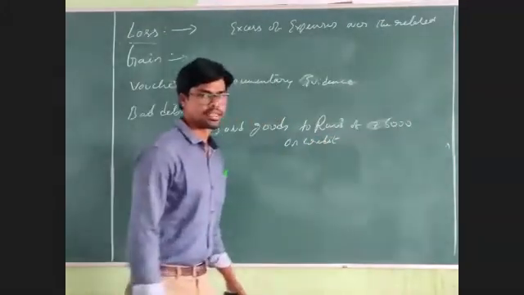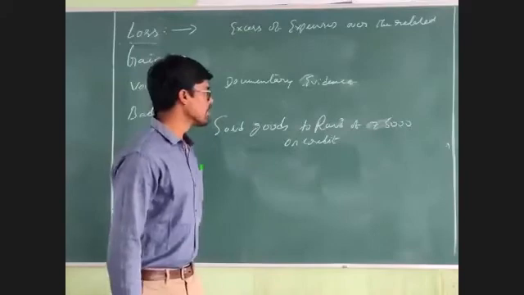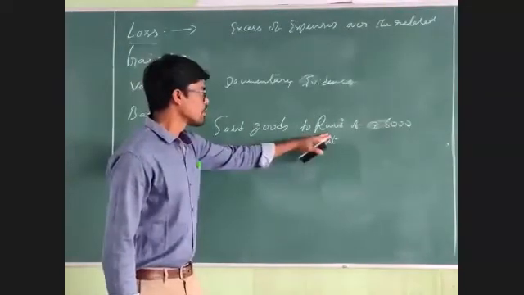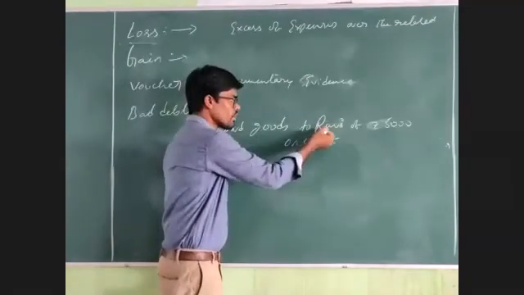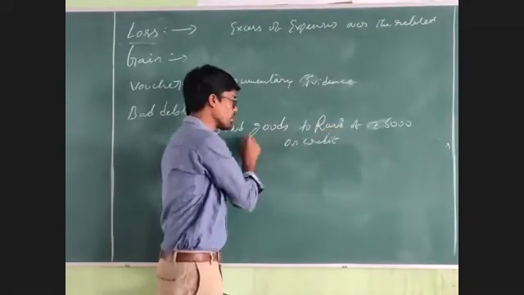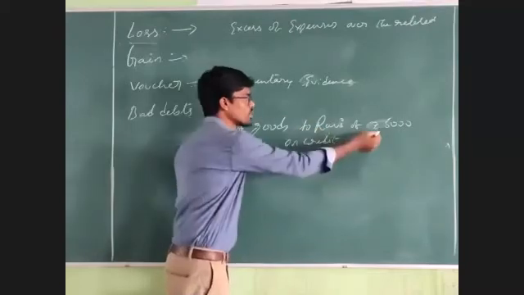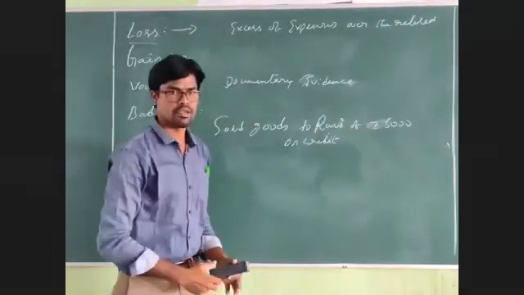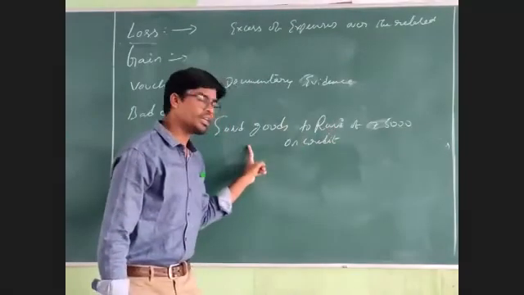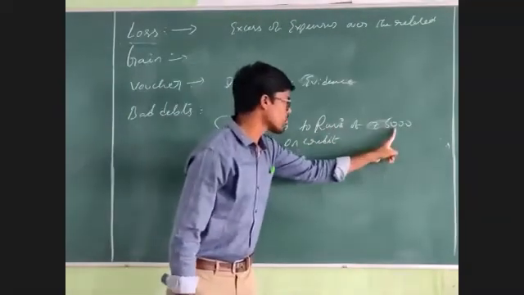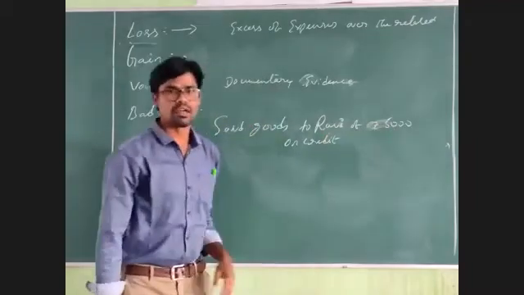On credit. Okay. So after 1 month, Ravi is requested by the business concern to pay the amount for the goods, 5,000, after 1 month. Okay.